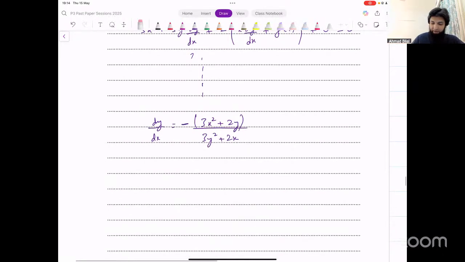If you write it this way, minus 3x squared, that would be wrong. You will lose a mark, because if you write minus here, that is basically implying that this minus is only with 3x squared. So if you have to write it with the fraction, either clearly write that here or use brackets, so that makes sure that this minus is multiplying with the whole thing. Okay, that's the answer that you get from the first part.